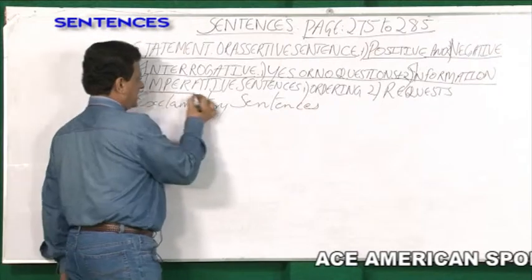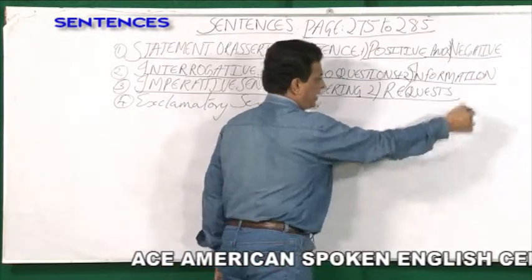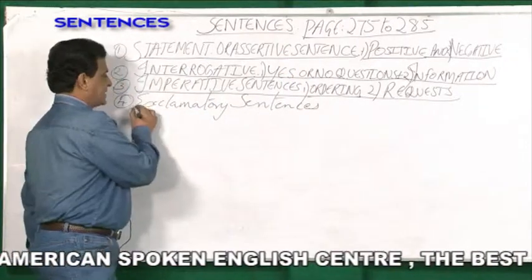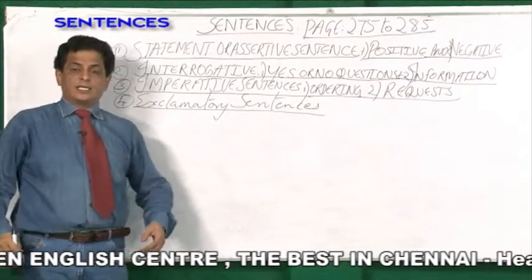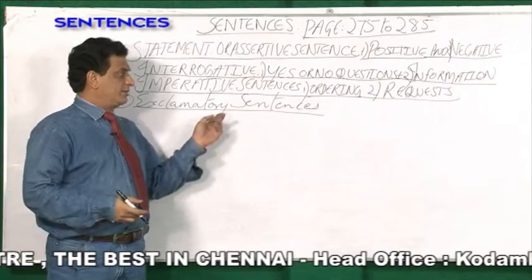So the third type of sentence is the imperative sentence. It may be ordering and it may be requesting. And the fourth type of sentence is exclamatory. Exclamatory means what? Emotional sentences. It is putting your emotions in your words, that is called an exclamatory sentence.